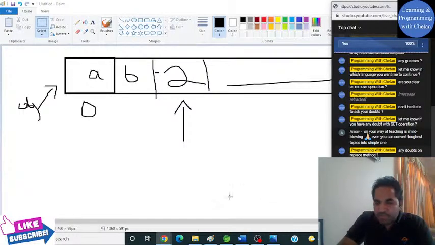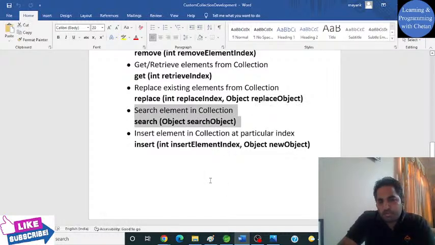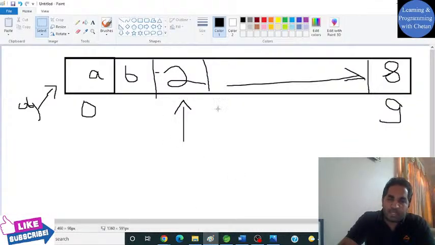So let's not waste much of our time and now let us move on to our next concept, that is our search operation. Can you guys tell me how we can perform the search operation, how we can search a particular element from our collection?